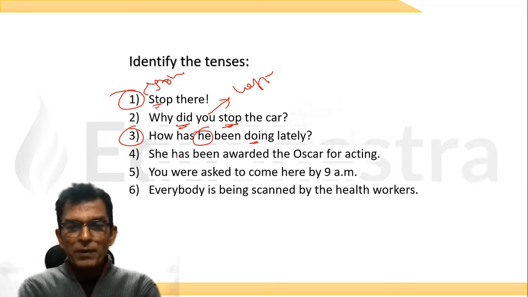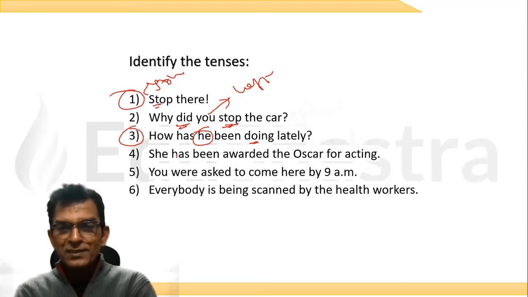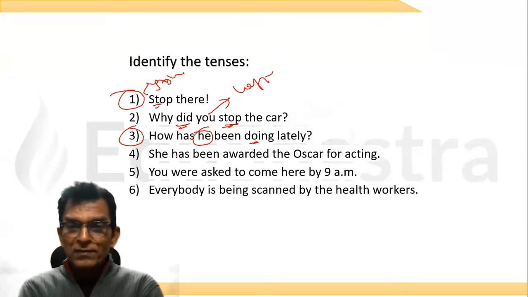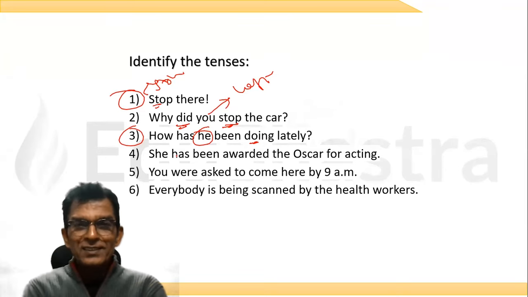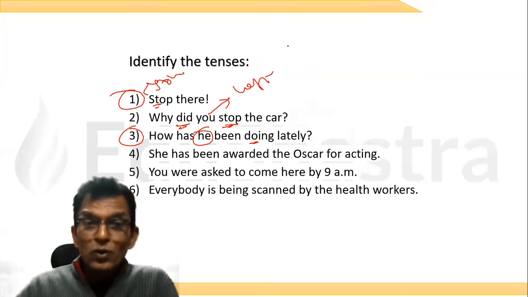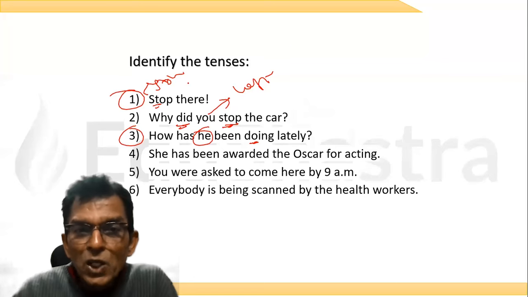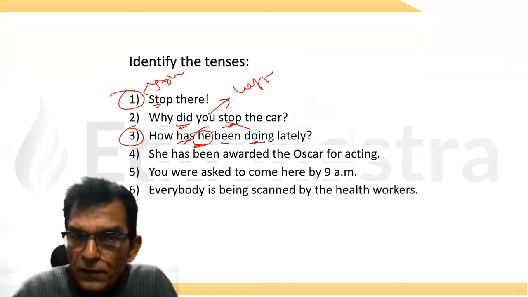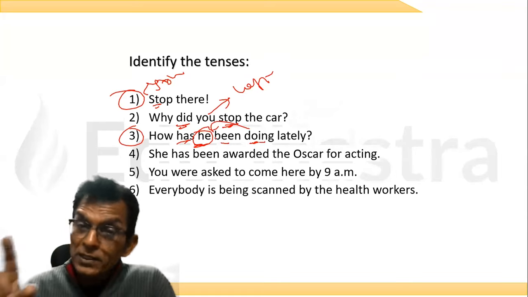Present perfect or present perfect continuous, Anjali? Present perfect continuous, passive or active? Saraswati. Active or passive? Think about that. Active voice, absolutely. Because you see, the doer is on the left-hand side of the verb. There is one verb here, the second verb, the third verb, and the doer is to the left-hand side of the verb. Therefore, it is active voice.